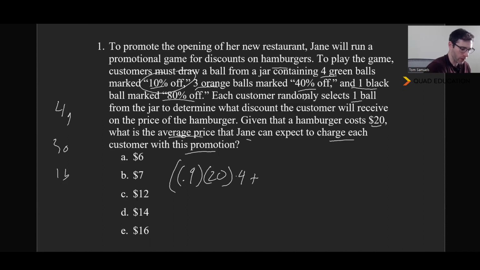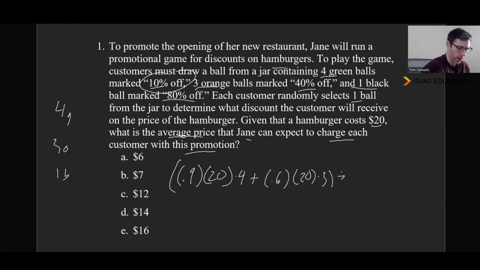We're going to add that to 40% off, so that's 60% remaining. If you take 40% off, you get 60% left times your $20 hamburger, and that's going to be multiplied by 3 because there's 3 of those balls.